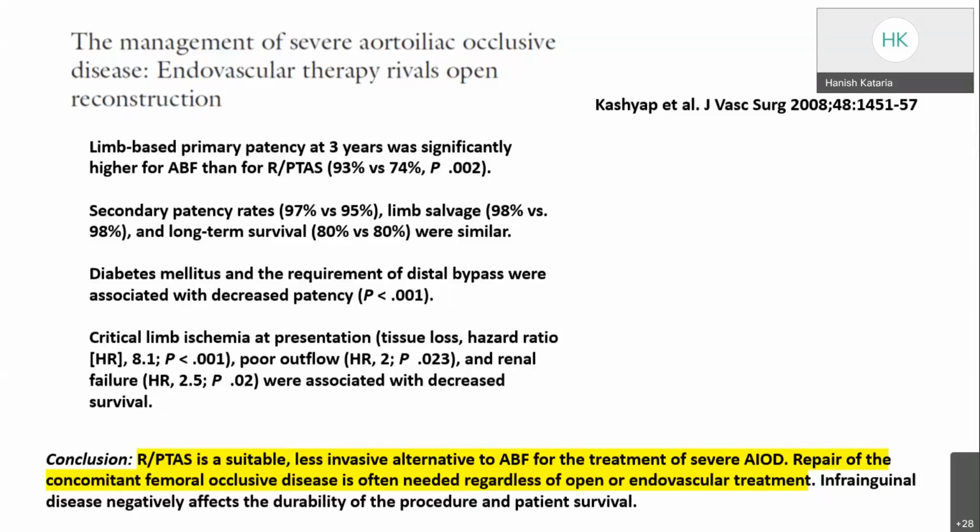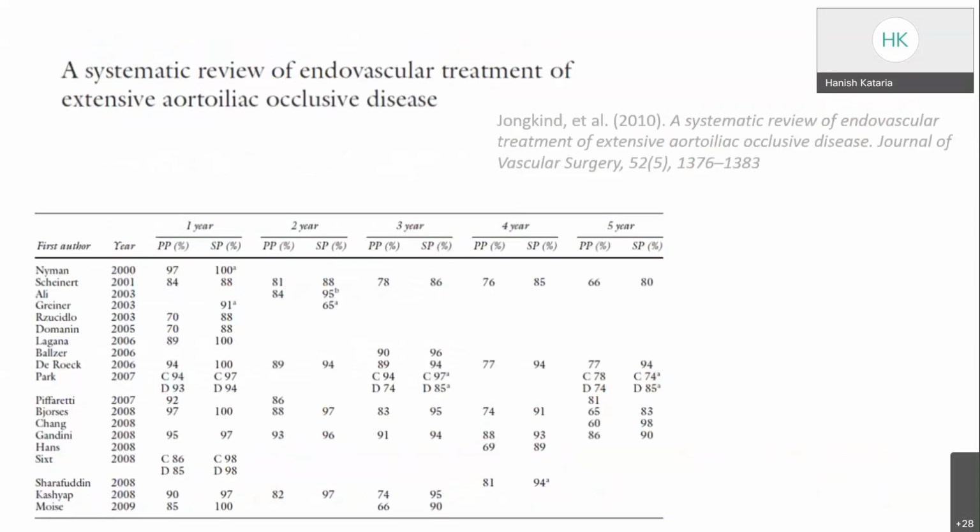So they concluded that PTAS is a less invasive alternative to aortobifemoral bypass for the treatment of severe aortoiliac occlusive disease, but repair of concomitant femoral endarterectomy is needed in both open or endovascular treatment if there is a significant burden of disease. While the patients who are having critical limb ischemia or poor outflow or renal failure were associated with decreased survival. So Jongkind et al. systematically reviewed the endovascular management for the extensive aortoiliac occlusive disease,